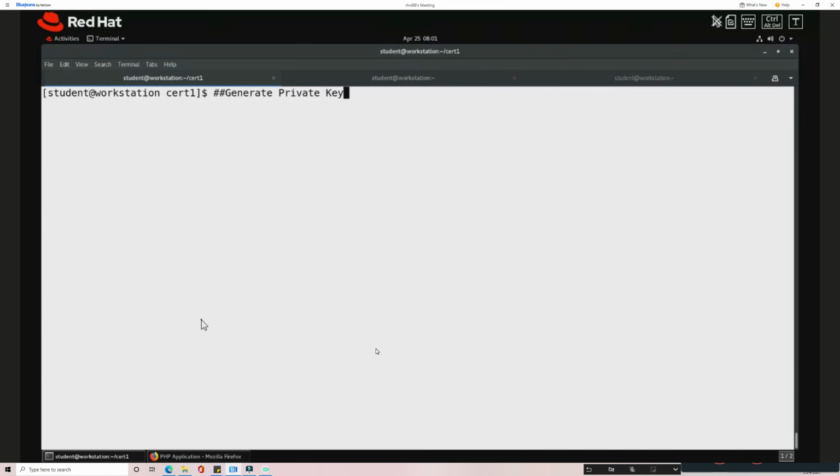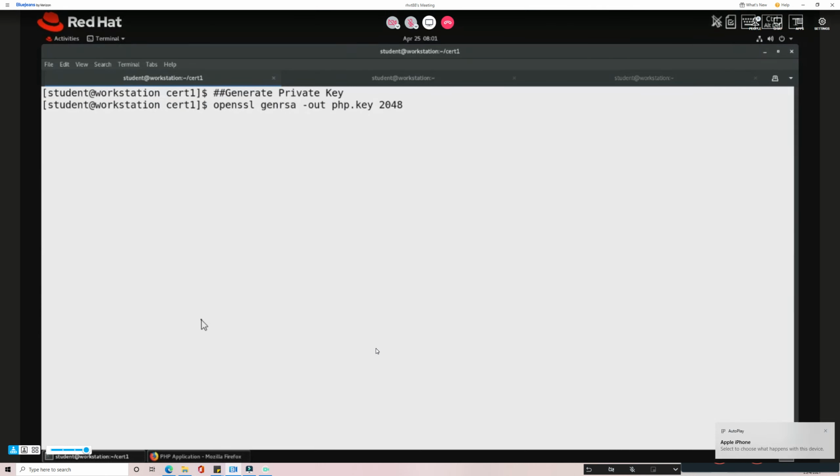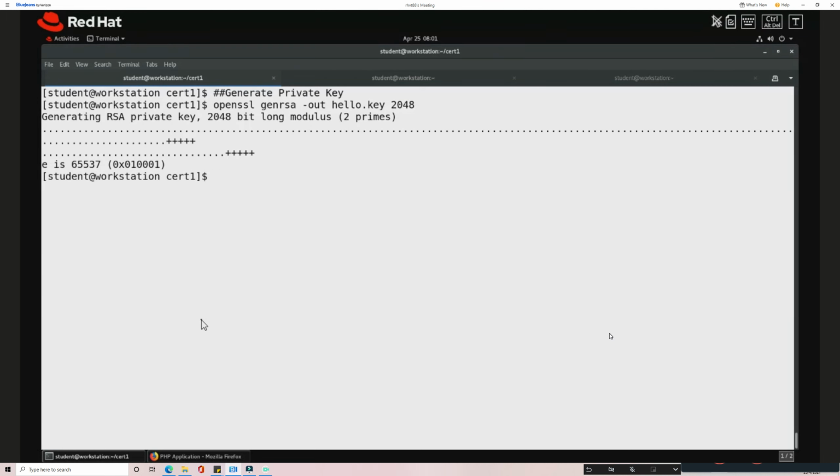Just to save time, I'm going to use the same command here and only change the name. Instead of PHP, the application I'm going to use is an Nginx application. You're going to see some output like hello Nginx, so I'm going to call this hello. So I'm changing the name of the key to hello.key, which is generated in my local system.